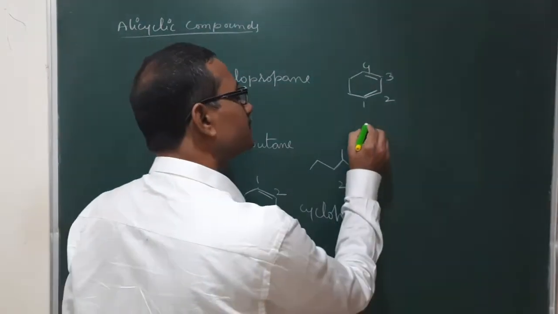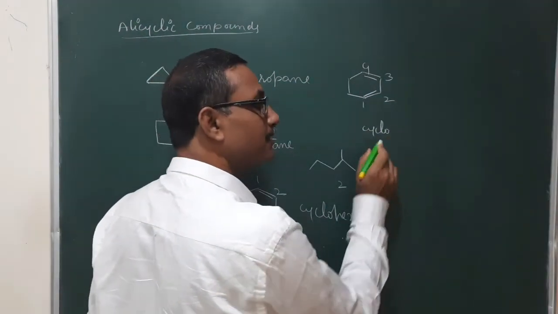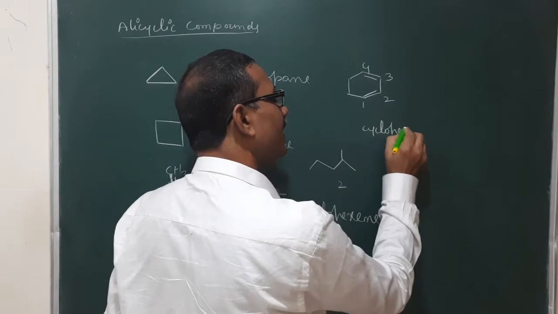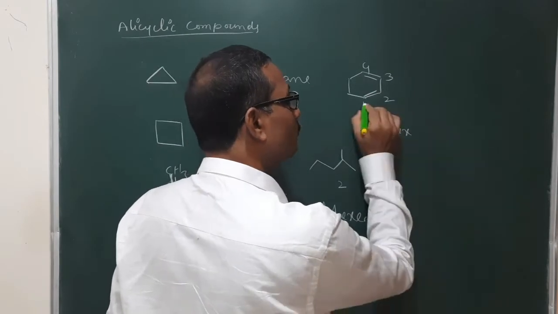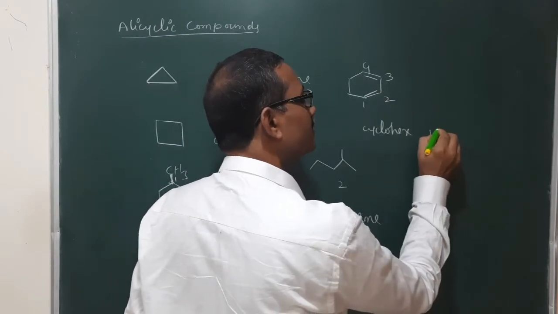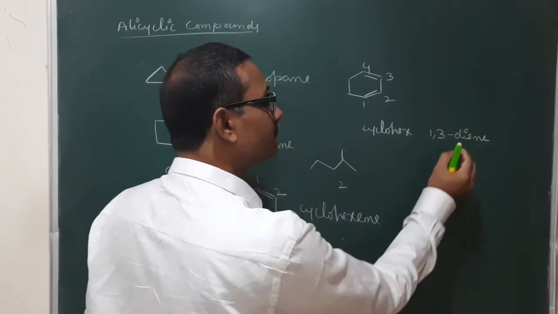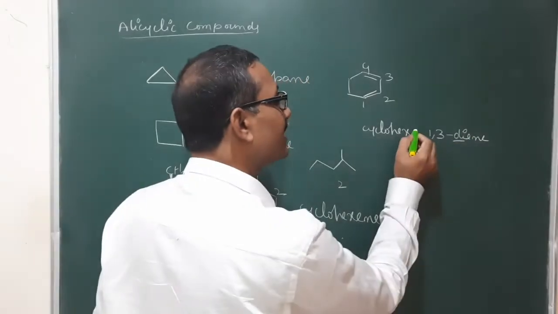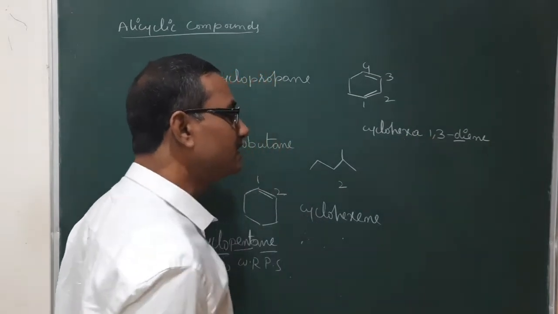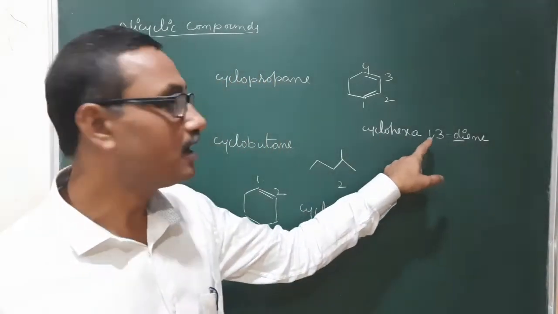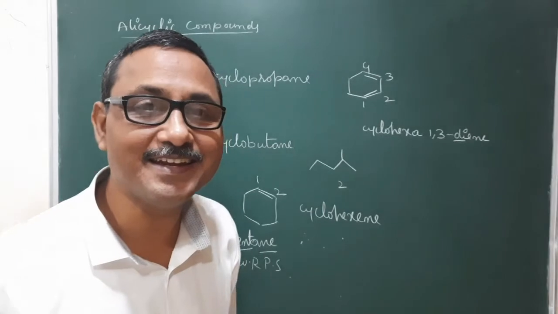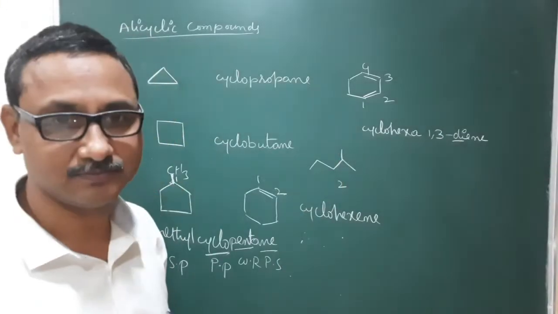Now it is cyclo, the primary prefix. Here hex, 1,3 diene. Whenever di or tri is there, hexa, a is added. So cyclohexa-1,3-diene is the IUPAC name of this compound.